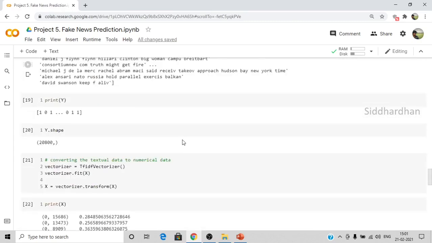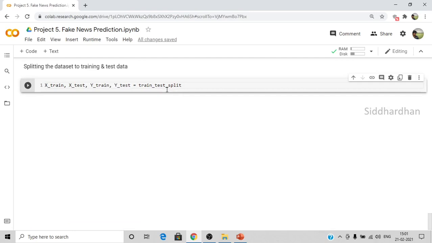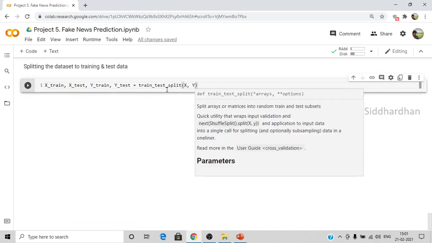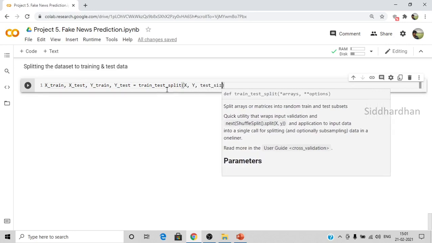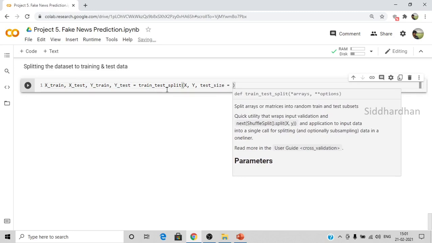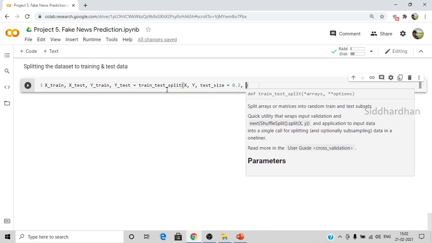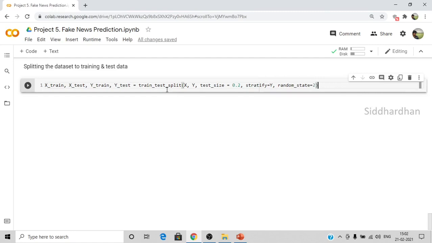In train_test_split we need to mention X and Y, and the test size. Let's take 20% of the total dataset as test data, so let's mention 0.2, and stratify equal to Y, and random_state equal to, let's say, 2. So I'll run this.